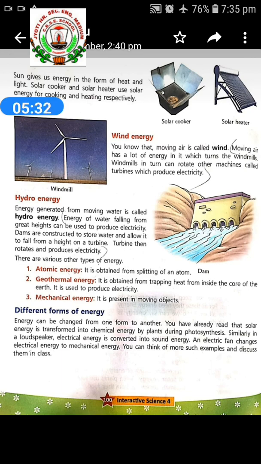Next one is mechanical energy. Mechanical energy is present in moving objects. Mechanical energy is the sum of the potential energy and kinetic energy. Very important: it is the sum of the potential energy and the kinetic energy. It is the macroscopic energy associated with a system.